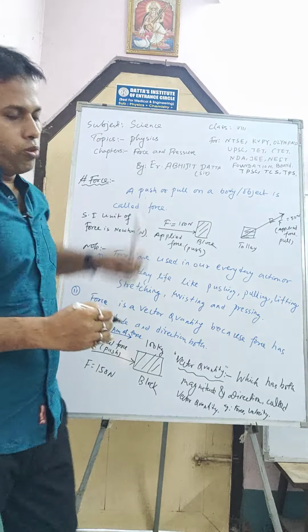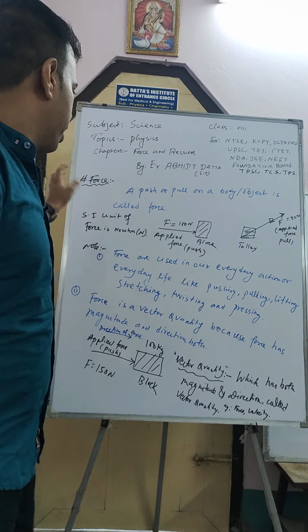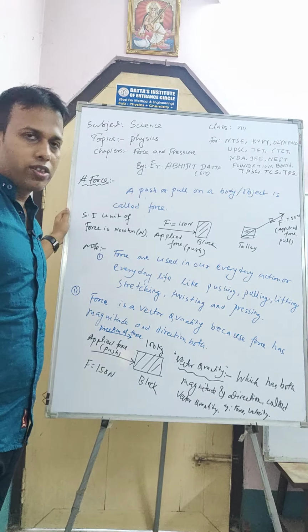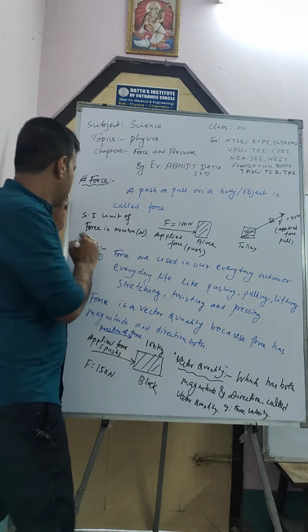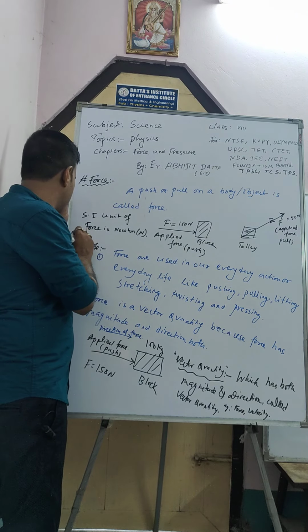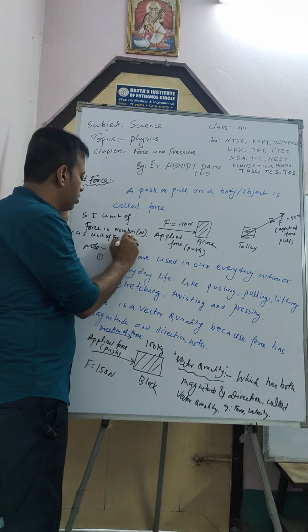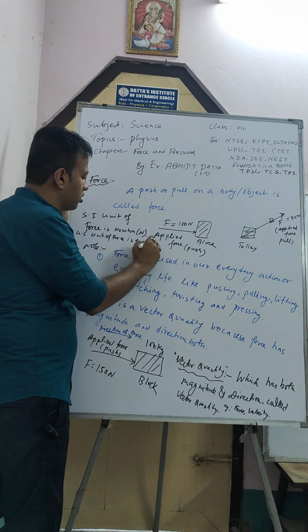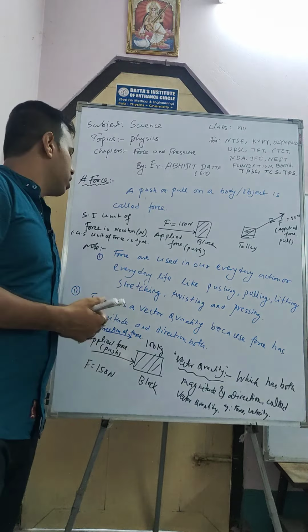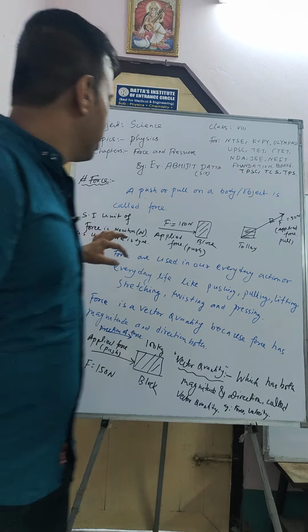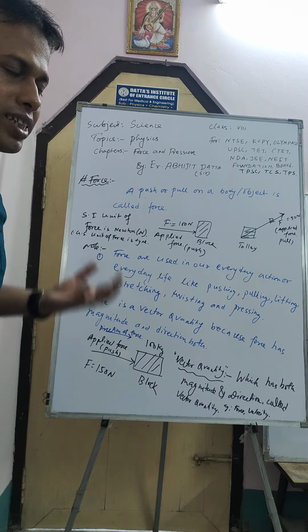Right? So we already learned what force is, and its SI unit is Newton, and the CGS unit is Dyne. I am writing here, the CGS unit of force is Dyne, D-Y-N-E. We use force in our everyday action or daily life.